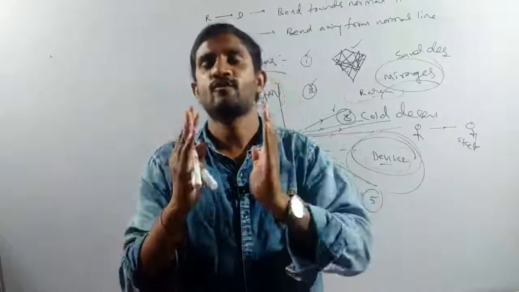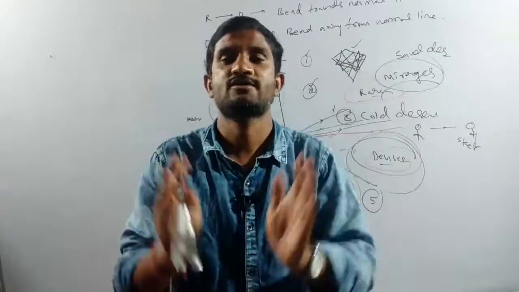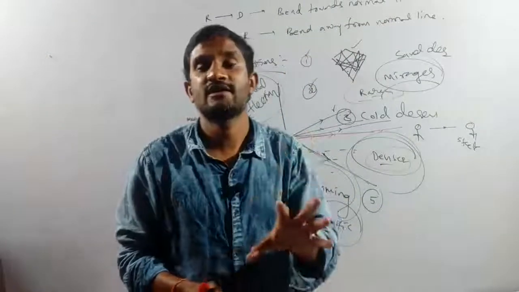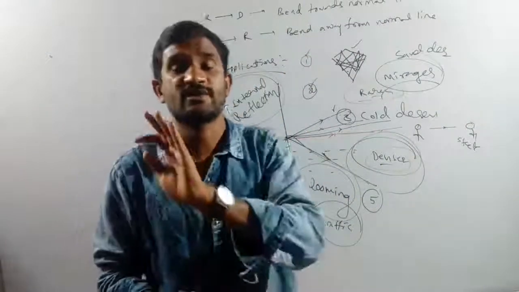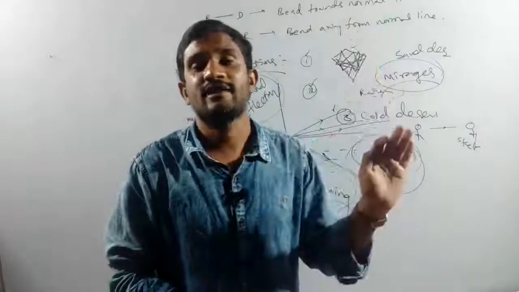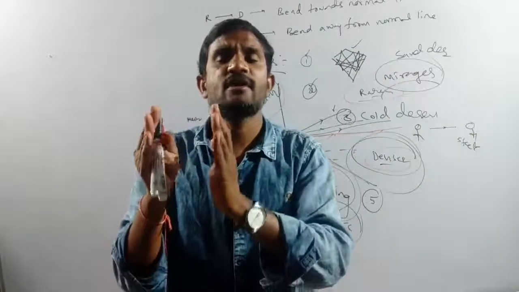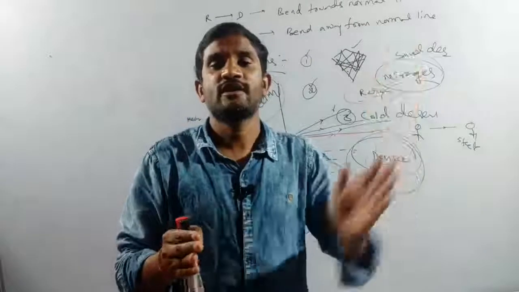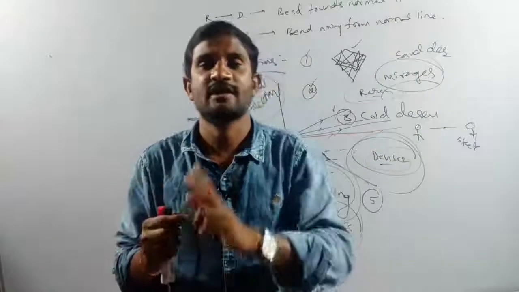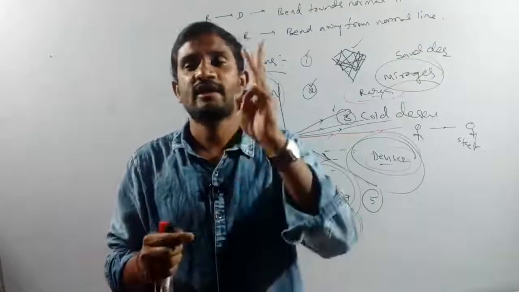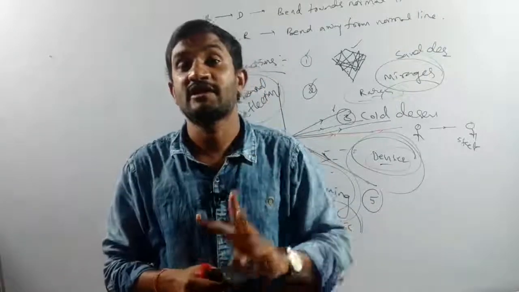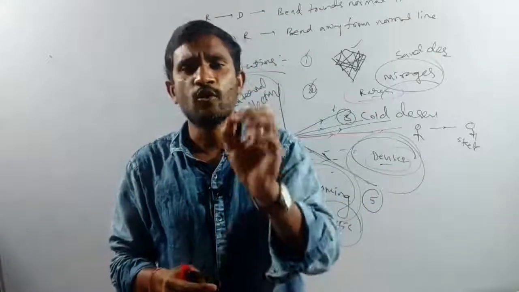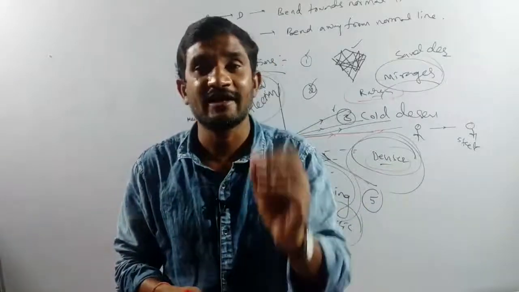Up to that, there is only one class for all the students, because these are only the basic concepts of light. It is most important from 7th class to 10th class, because all the chapters are related from one year to the next. In 7th class we have 1 chapter, in 8th class 1 chapter, in 9th class 1 chapter, but in 10th class there are 3 light chapters. That's why I am teaching only the basic concepts of light.